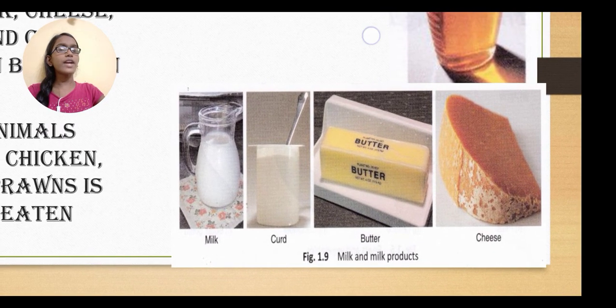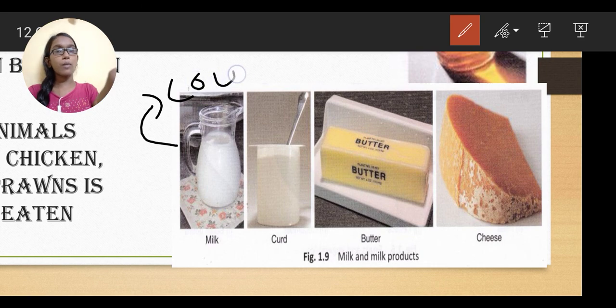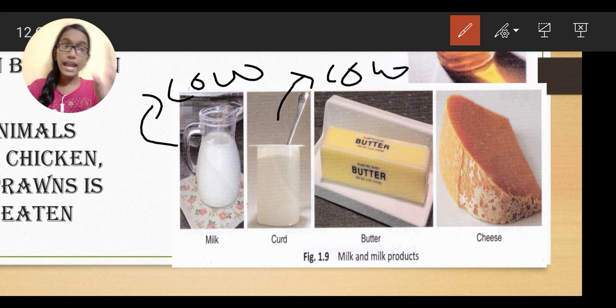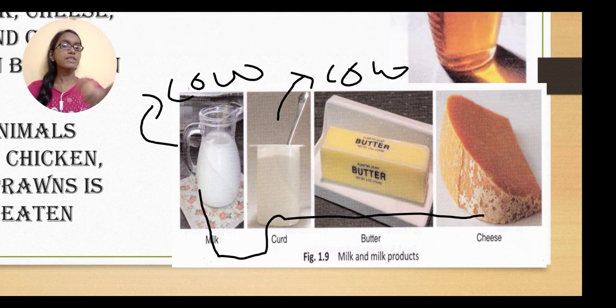Then from where do we get the milk? We get it from cows. We also get it from goats and buffaloes. Then the curd we get from cows and buffaloes, because they give milk, and from that milk we prepare curd. Curd, butter and cheese are all milk products. Fine. Clear with this, guys?